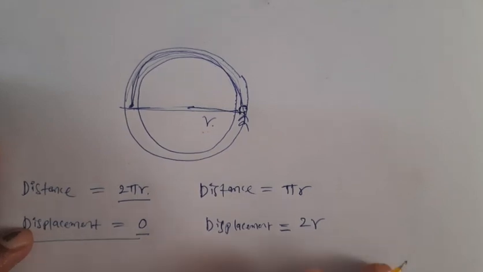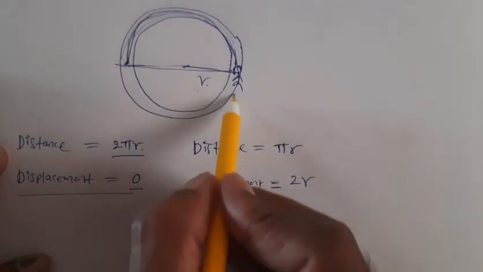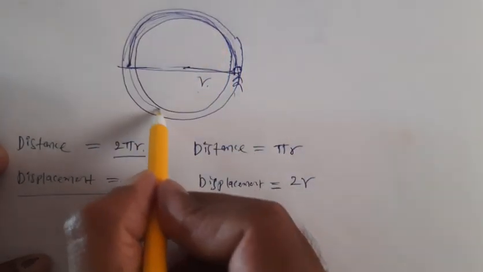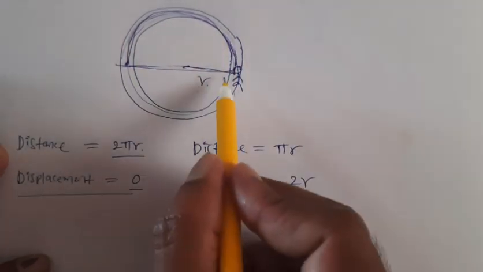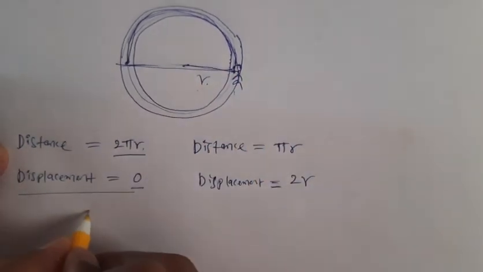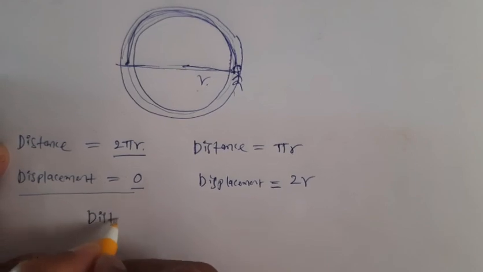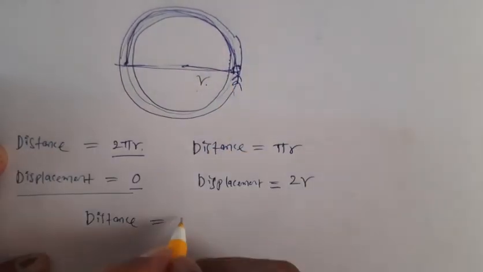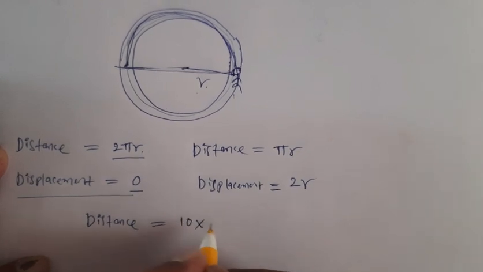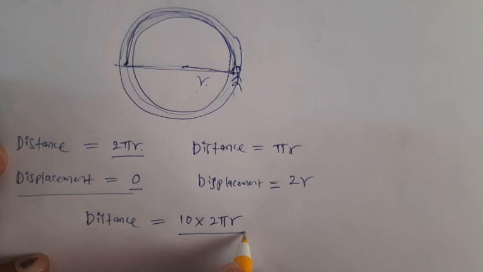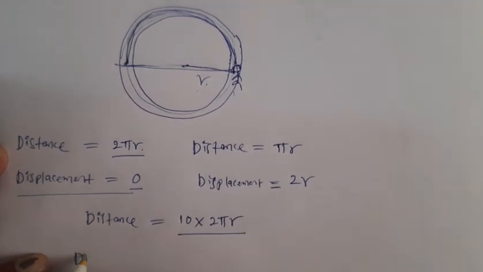Not only this, let us take a third example, the same track. Now you are starting here and completing one round, second round, third round, and so on. You are completing 10 rounds. So after completing 10 rounds, what is the distance traveled by you? It is 10 into the circumference of the track, that is 10 into 2 pi r. This is the distance traveled by you. But what about the displacement?